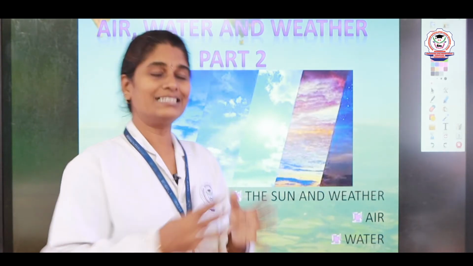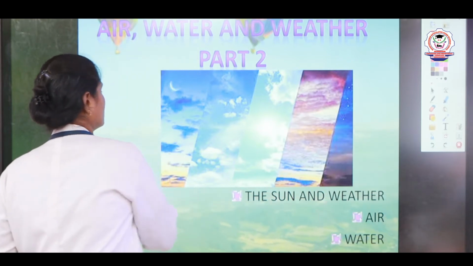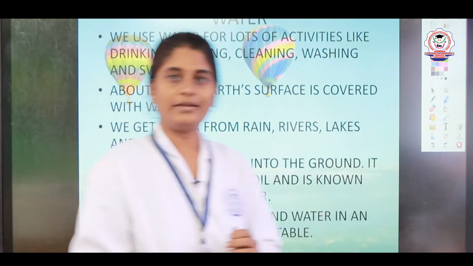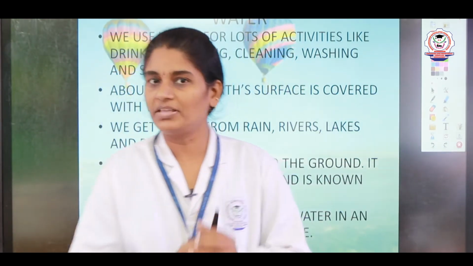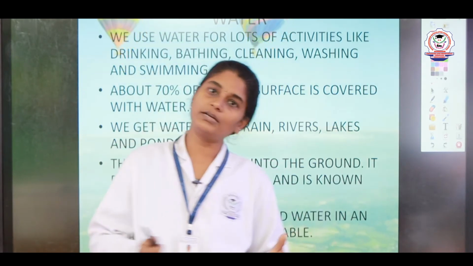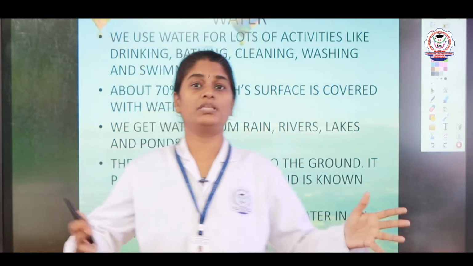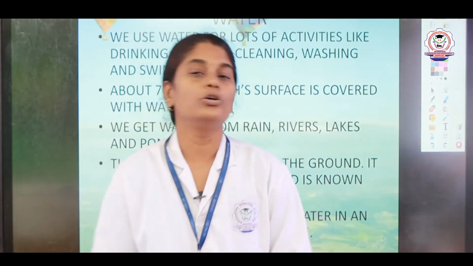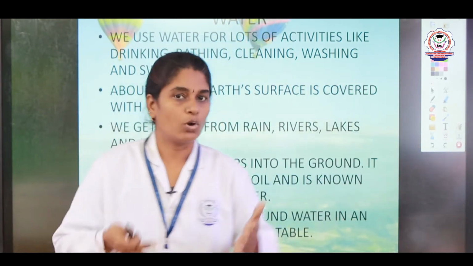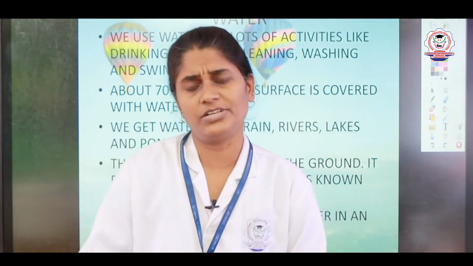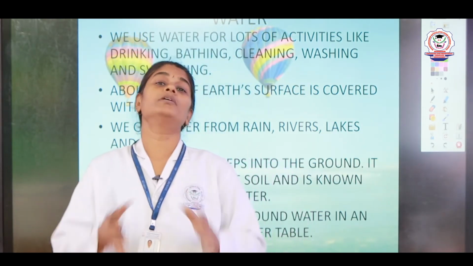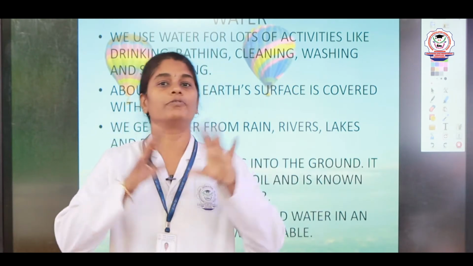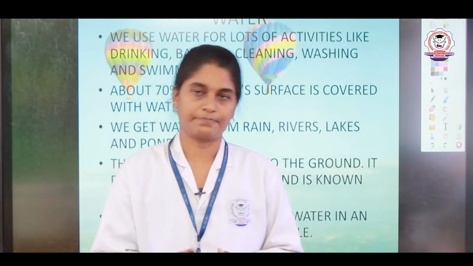Now, in this session we are going to learn about water, right. Of course, we all know that water is a natural non-living thing that is present on the earth. Water is not available on the other planets or other places. On the earth nearly 70% is water. The remaining 30% is land. So, 70% of the surface of earth is covered with water, right.